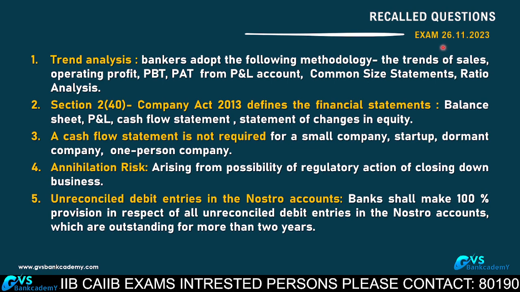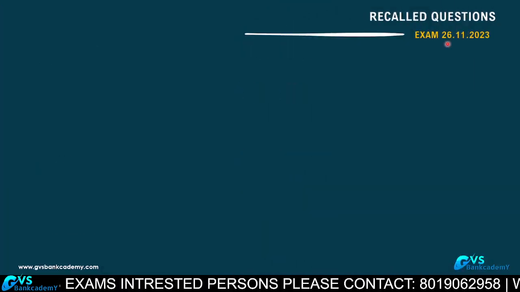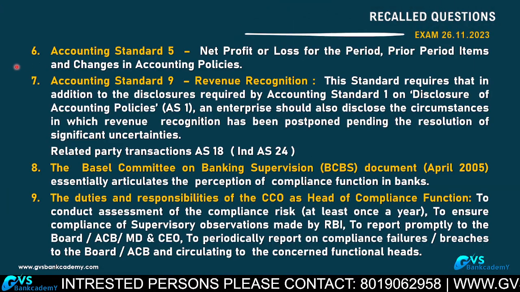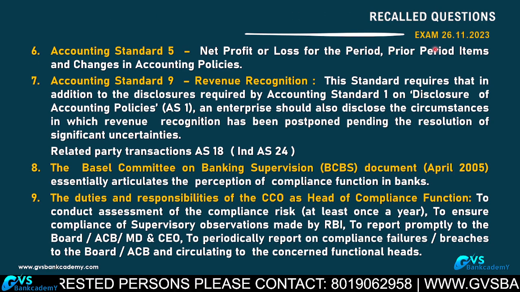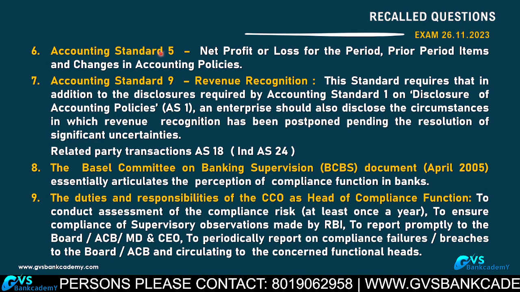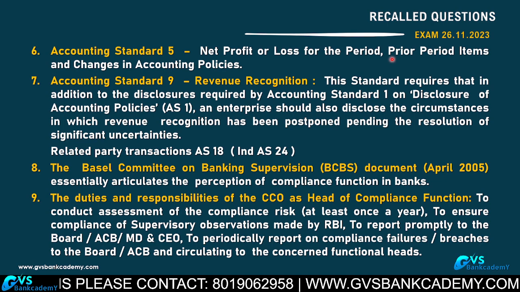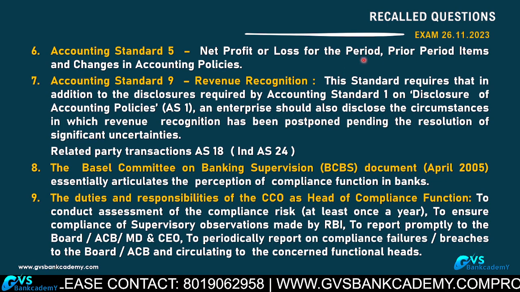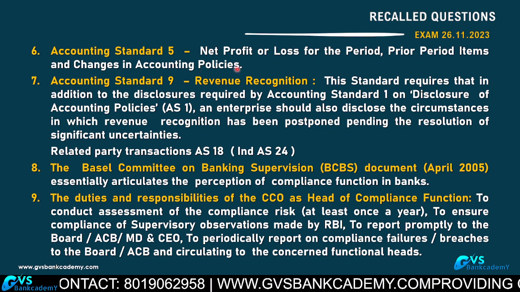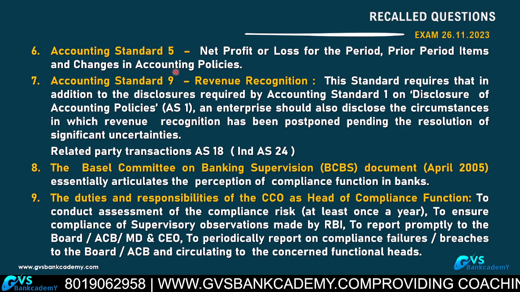ABM question paper, recalled questions 26/11/23. Question number 6, ABM recalled questions. Accounting Standard 5, AS 5, net profit or loss for the period, prior period items. Prior period items, such as changes in accounting policy during the current year, have to be disclosed in this Accounting Standard 5.